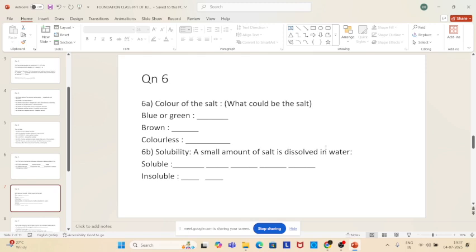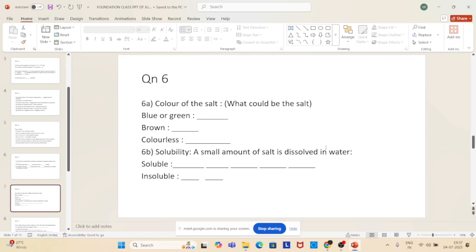Salt means not our table salt. I'm talking about the salt which they give in the chemical laboratory. Have you gone to the chemical laboratory in your school? First of all, have you been to the chemistry laboratory in your school? Yes, sir. Okay. If the salt is blue or green, what could that salt be?